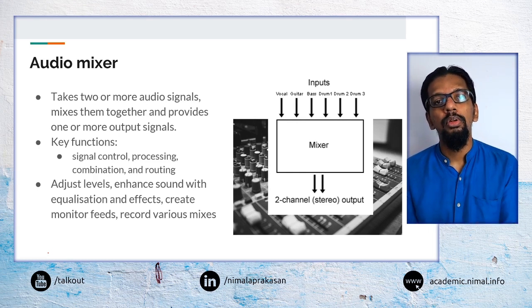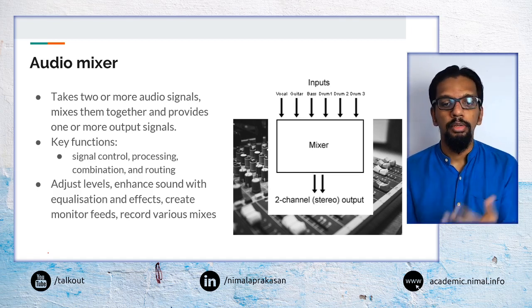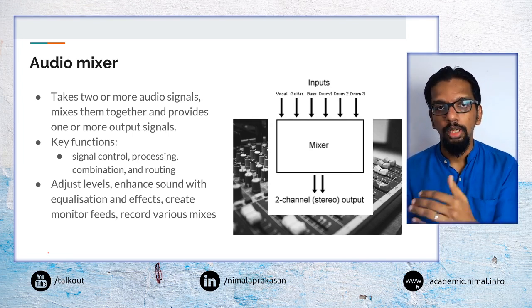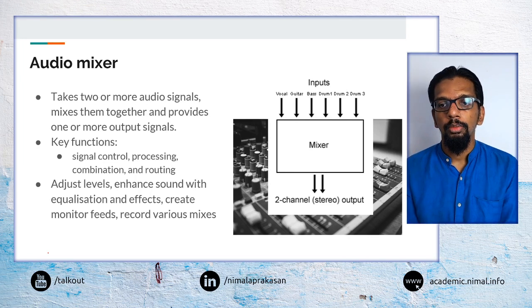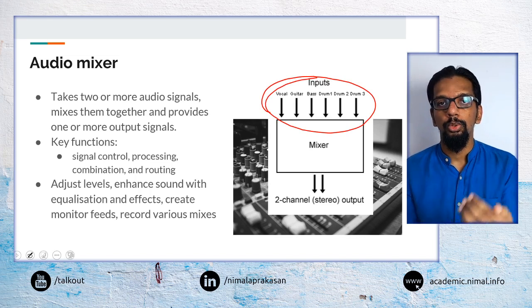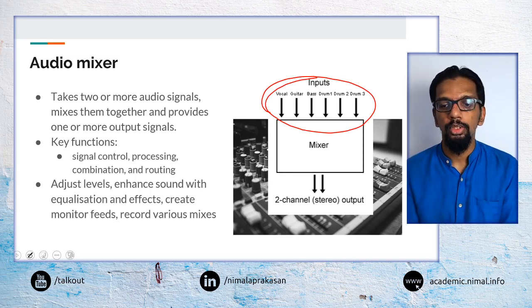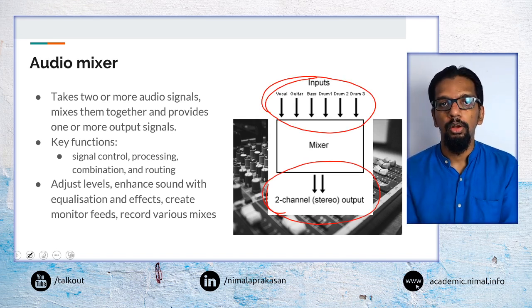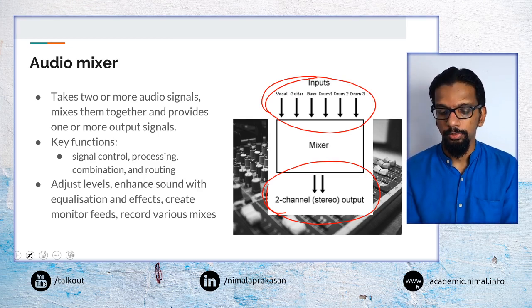And in addition to that, they will do a number of other functionalities such as signal processing, effects processing, adjustment of audio levels, equalization, frequency-based equalization, and a number of other functionalities we'll come to discuss later on. But the main thing to remember is that we may start with a number of inputs from various devices, various sound sources, and then combine them into a number of outputs, again depending on the need that we may have. So that is the basic idea behind an audio mixer.